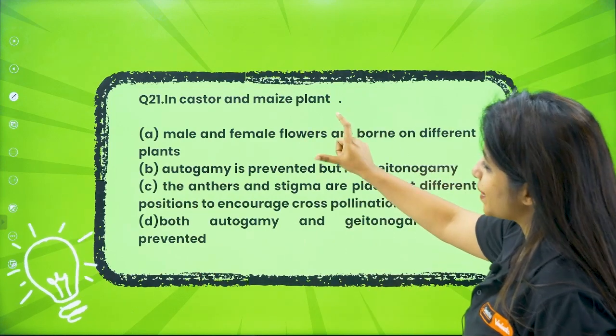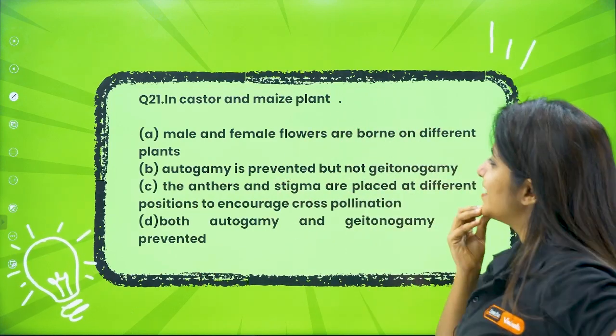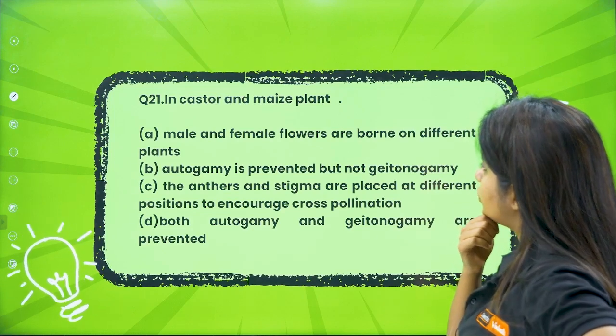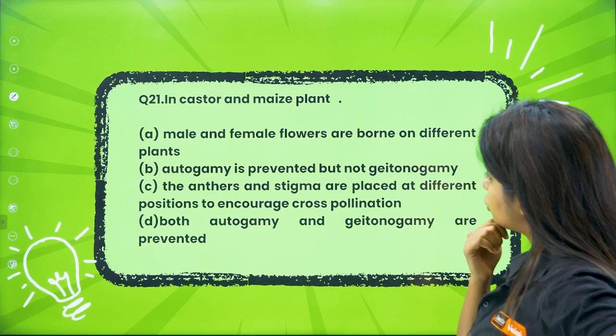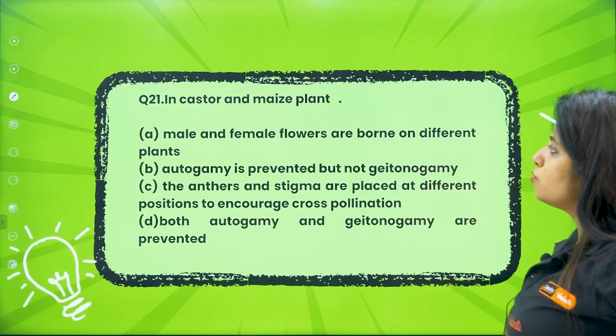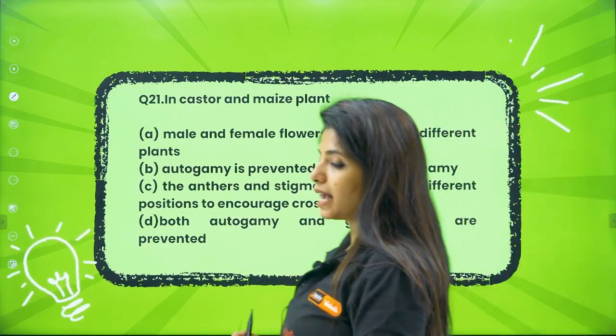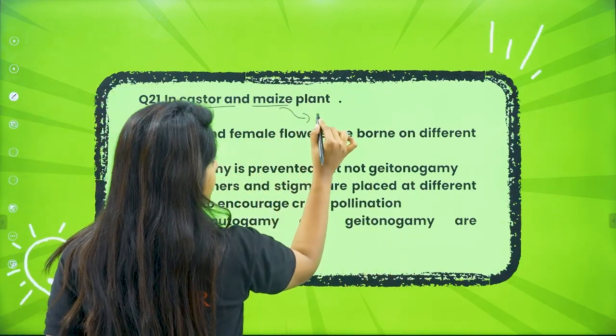So in castor and maize, male and female flowers are borne on different plants. Autogamy is prevented but not geitonogamy. The anthers and the stigma are placed at different positions to encourage cross pollination. Both autogamy and geitonogamy are prevented. What do you know about castor and maize plant? So castor and maize plant, my dear children, you call them monoecious plants.